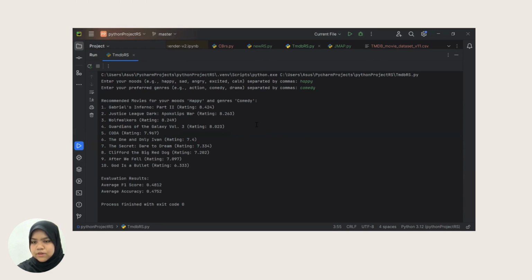The movie recommendation system was assessed using significant variables, resulting in an average accuracy of 47.5%. This suggests that almost half of the recommendations made were accurate. Additionally, the F1 score was calculated to measure the balance between precision and recall. The model achieved an average F1 score of 0.4812, indicating a moderate balance between incorrectly recommended movies and missed relevant movies.